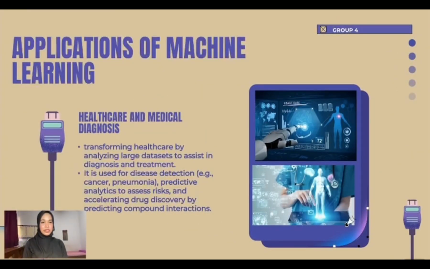Next, let's dive into the applications of machine learning. One of the applications of machine learning is in healthcare and medical diagnosis. Machine learning helps transform healthcare by analyzing large data sets to assist in diagnosis and treatments. It is used for disease detection, for example, to detect cancer or pneumonia. Machine learning also helps assess patient risk factors for chronic conditions such as heart disease by analyzing trends and anomalies in clinical data. It is also accelerating drug discovery by predicting compound interactions.